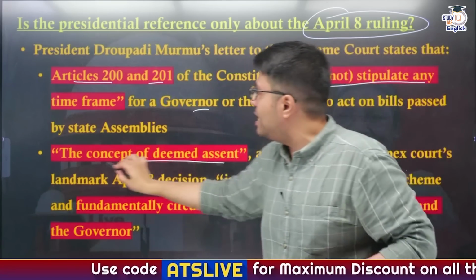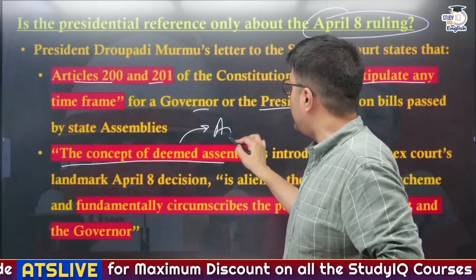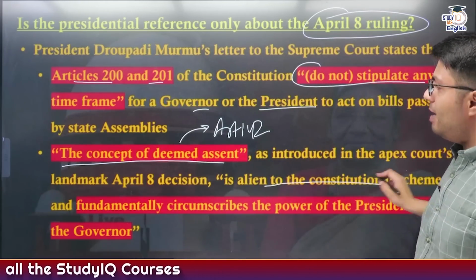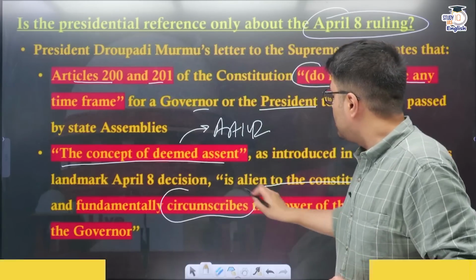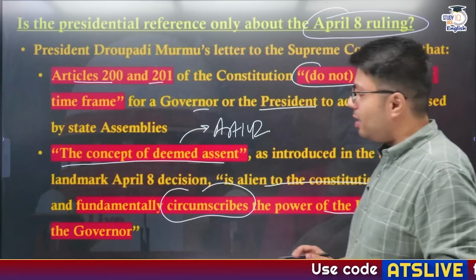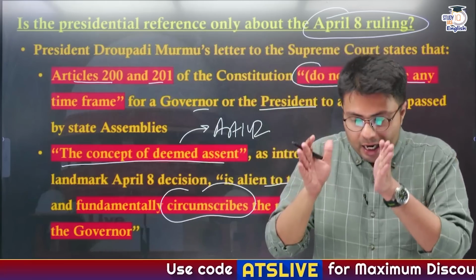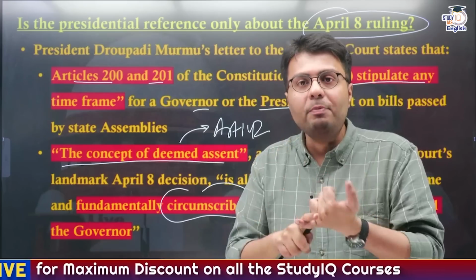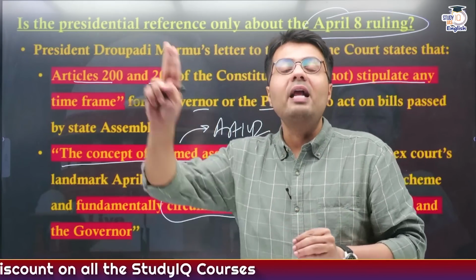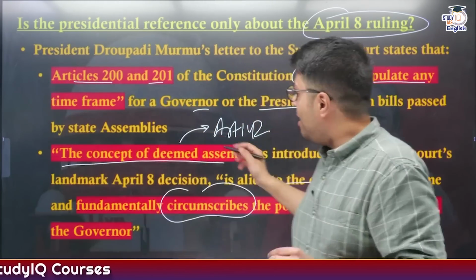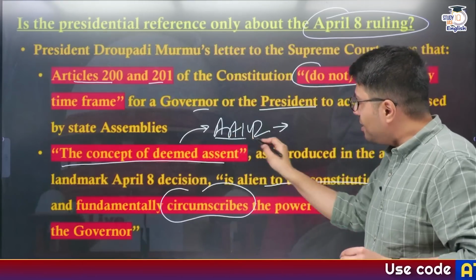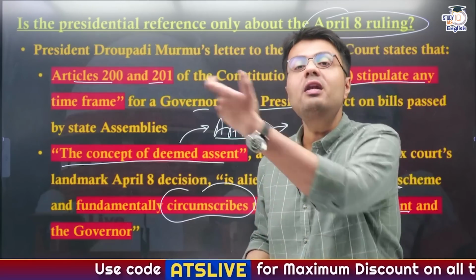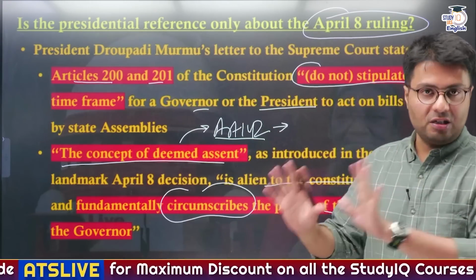Also, the concept of deemed assent that I've already told you, which the Supreme Court gave under Article 142, is alien to the constitutional scheme, and it fundamentally circumscribes the power of the President and Governor, because we understand the Indian Constitution provides for separation of powers, and it is the power of the Governor and the President, who form the executive, to give assent to bills passed by the legislature. And when the Supreme Court of India is exercising its extraordinary power under Article 142, it is actually making a decision which overreaches into the sphere of the executive's decision making.